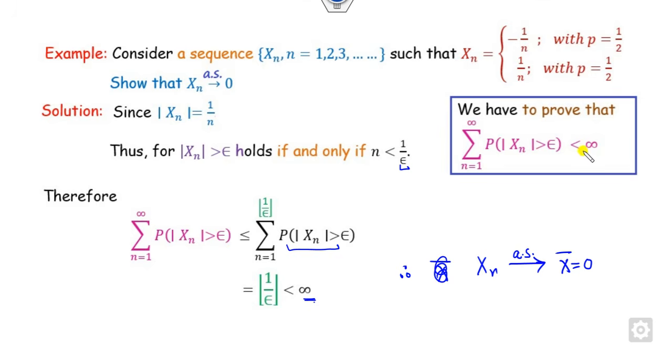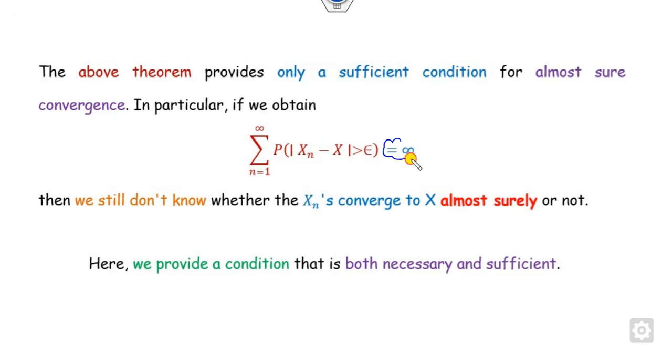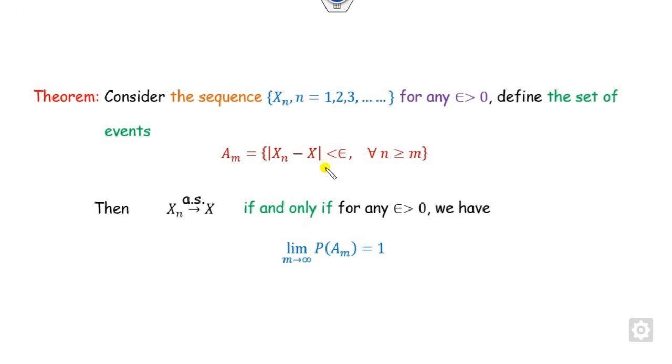However, sometimes what will happen is that instead of this finite value, you get equality to 0, because this is only a sufficient condition. Then we will not be able to say whether it is almost sure or not. For handling this, we will provide the necessary and sufficient condition. So we can say xn converges to x almost surely. We can define the set An like here, and if you prove that the probability is 1, then we can say xn converges to x almost surely, and this is necessary and sufficient.